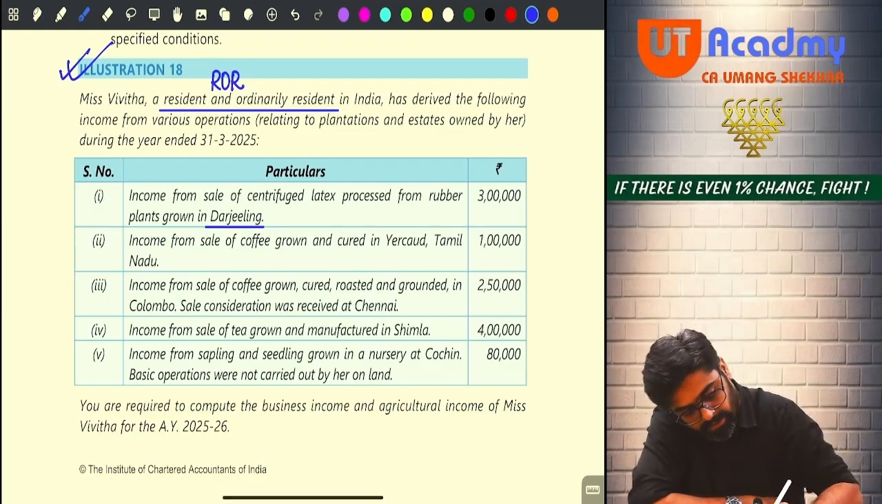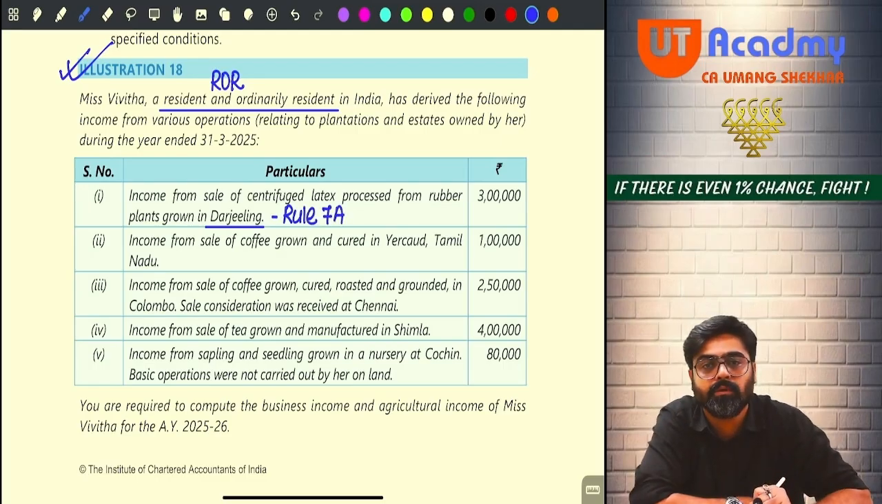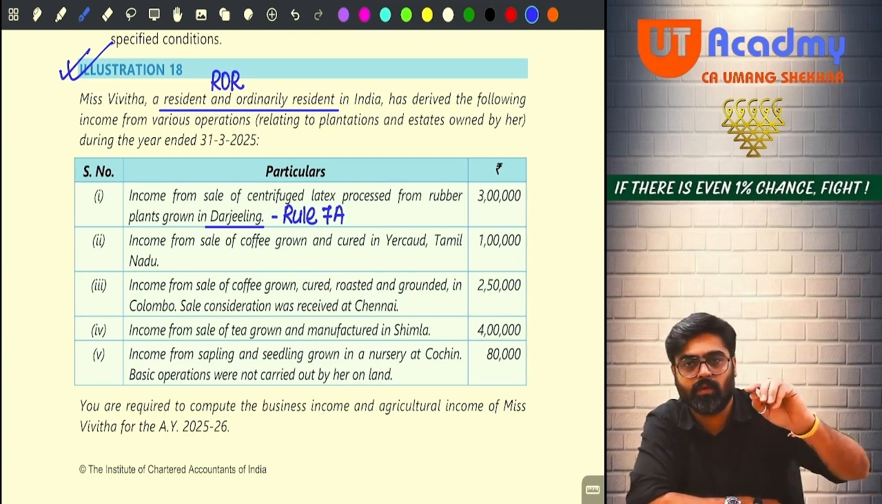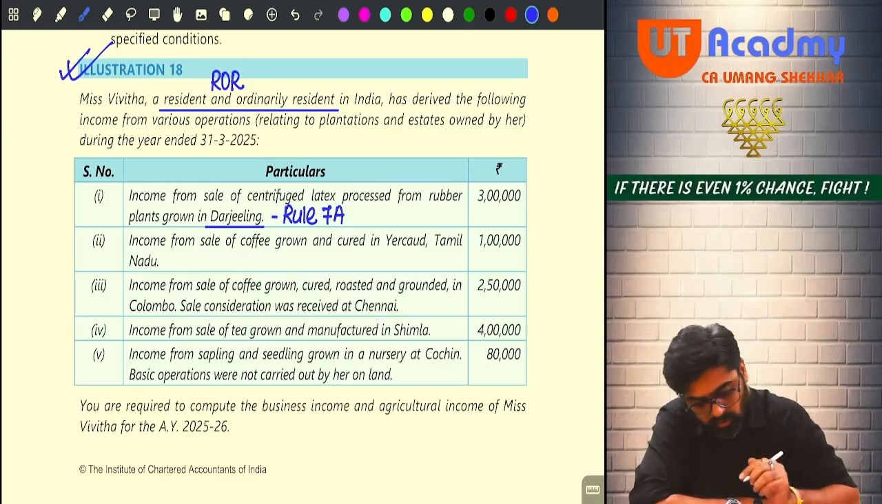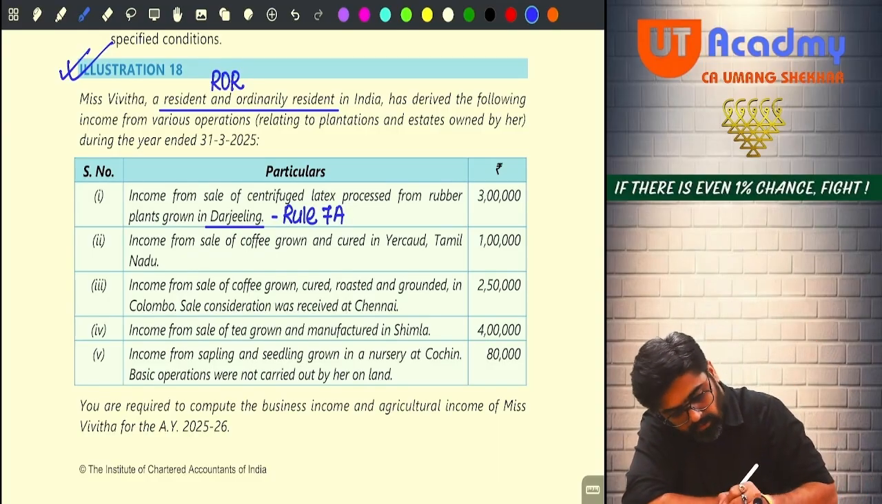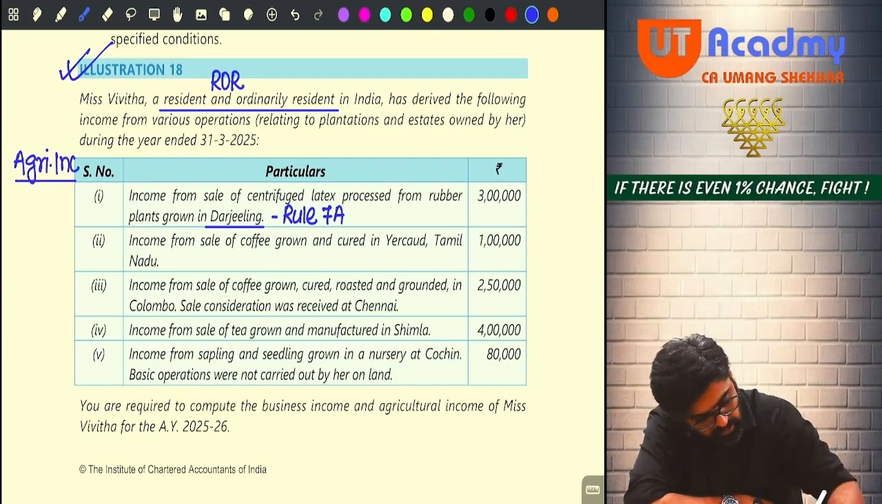Can I say here Rule 7A will be applicable? And whatever income is given now, I will consider that is a profit which they have only calculated and given me. Yes or no? So what I will do, I will write agricultural income this side and I will write PGBP income this side.